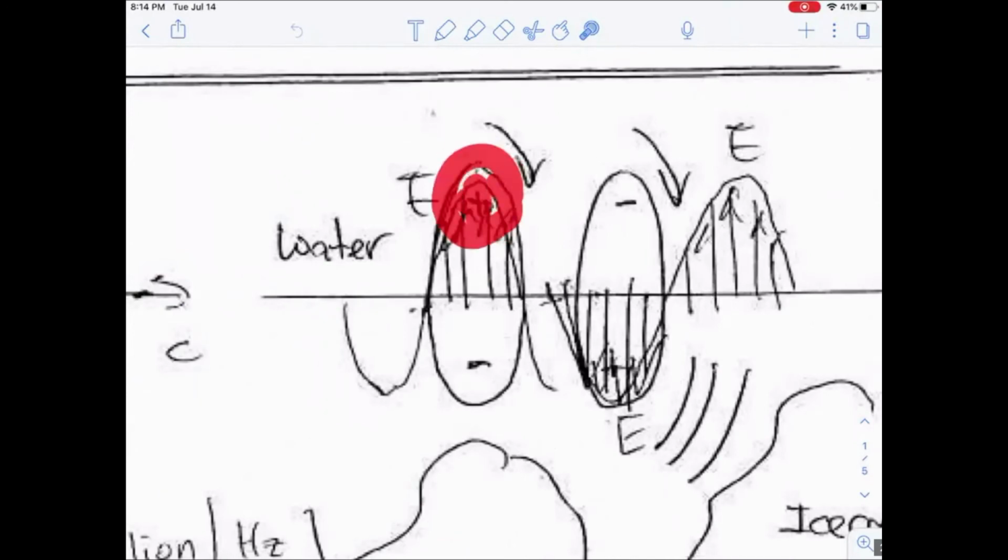So notice that you've got the positive and negative charges. The electric field is going to grab the positive charge. And then when the electric field changes direction, what happens to the water molecule? All right, you've got the positive and negative charges. The electric field starts to go through it, so it's going to start to spin the water molecule. If the electric field goes up and down a trillion times per second, this positive charge is going to be up here, and then it becomes here, and then it becomes here. So this thing's going to start to spin.